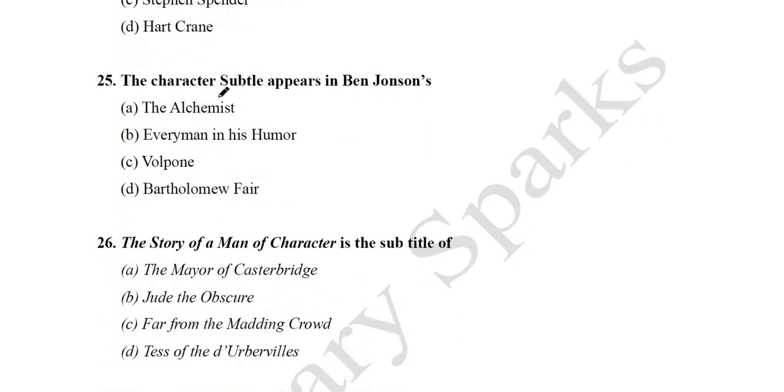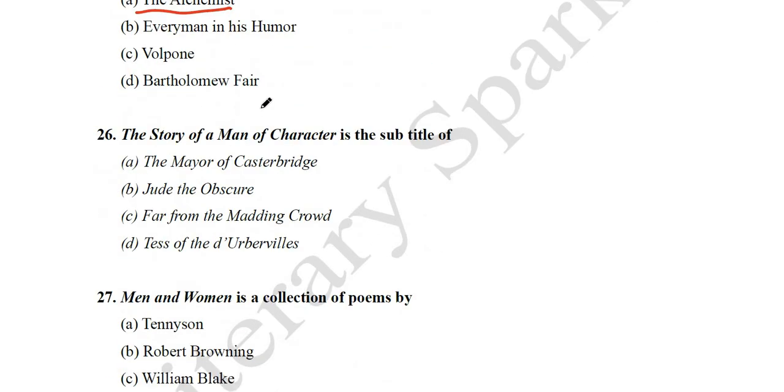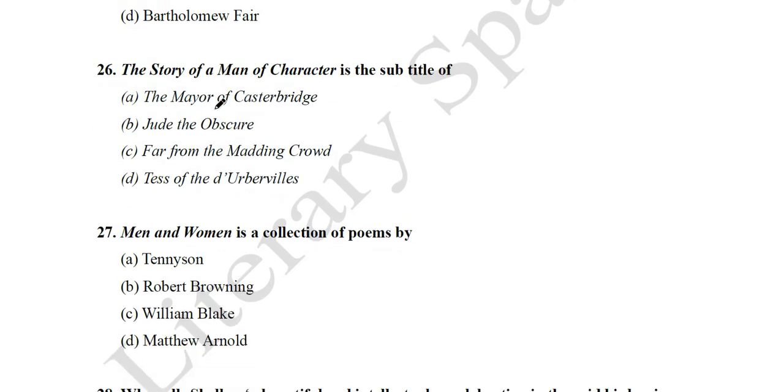Next question we have: the character Subtle appears in Ben Jonson. So this character Subtle has been taken from one of Ben Jonson's plays. So what is the name of the play? The Alchemist, Every Man in His Humour, Volpone, Bartholomew Fair. So it is The Alchemist, comedy of humours, where the character of Subtle appears. Question number 26. The Story of a Man of Character is the subtitle of The Mayor of Casterbridge, Jude the Obscure, Far from the Madding Crowd, Tess of the d'Urbervilles. So, the story of a man of character, it is the subtitle of which work?